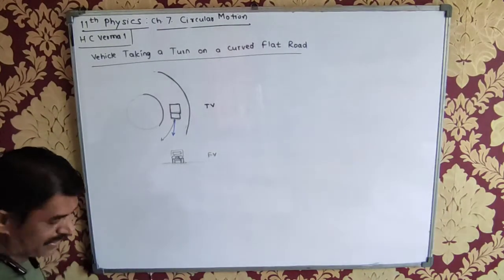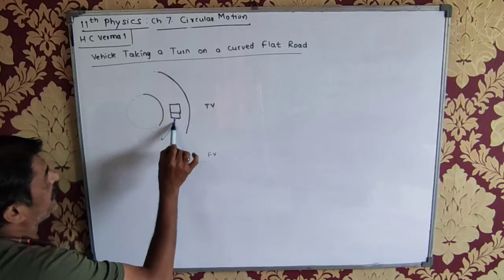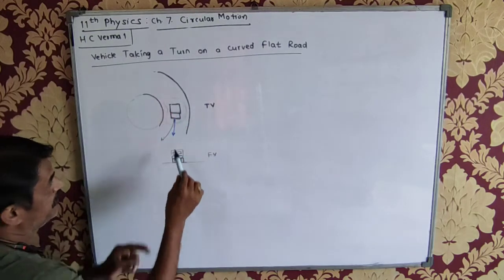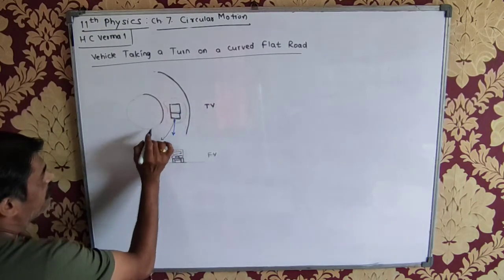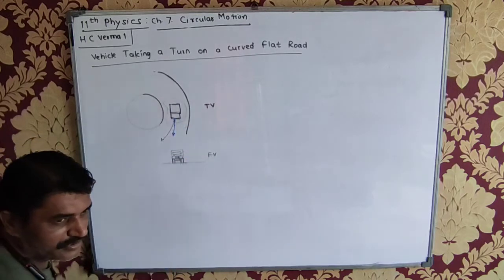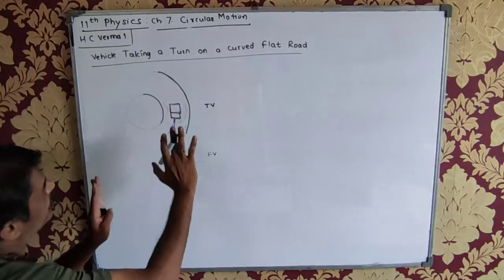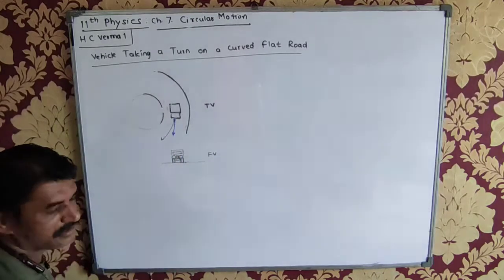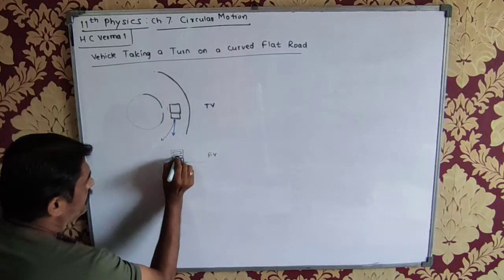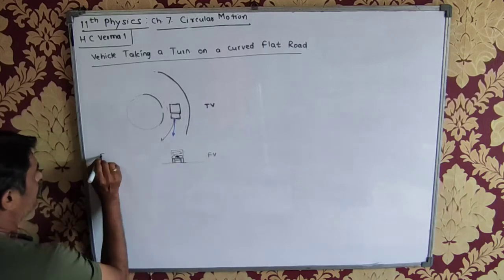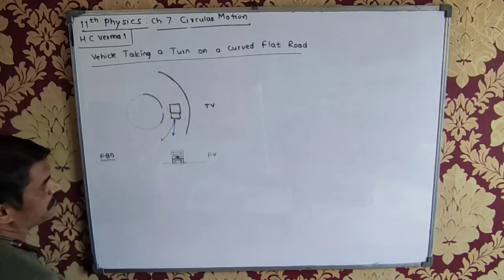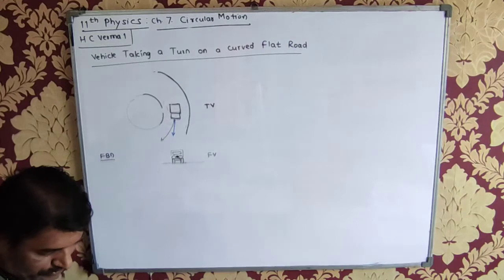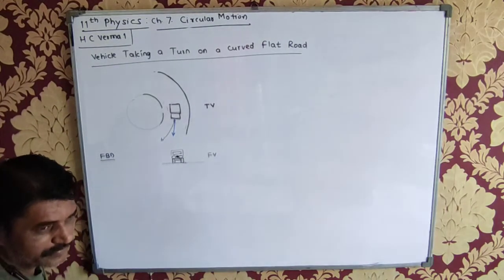If there is some oil on the road, the vehicle will not travel along the circular path, but it will skid in the straight direction. But let us say there is no oil and all. The vehicle is proper, the road is also intact. I want to draw the free body diagram of this vehicle, and I'll show here what are the forces acting on this. Is this okay?